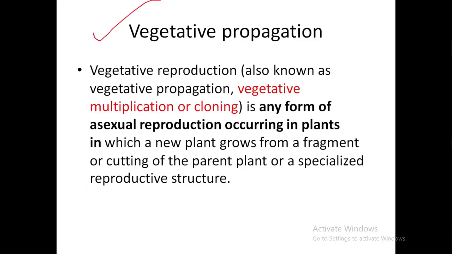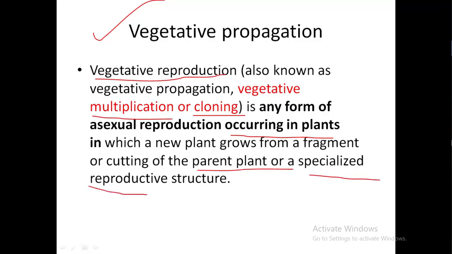Now we go to vegetative propagation. Vegetative propagation, also known as vegetative reproduction, vegetative multiplication or cloning, is any form of asexual reproduction occurring in plants, in which a new plant grows from a fragment or cutting of the parent plant or a specialized reproductive structure.